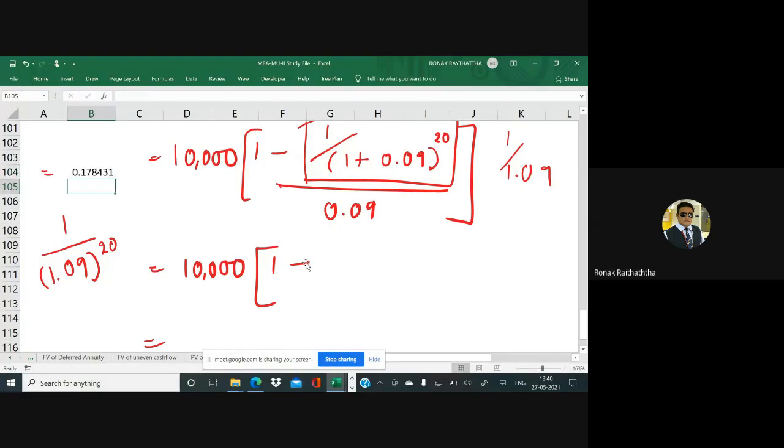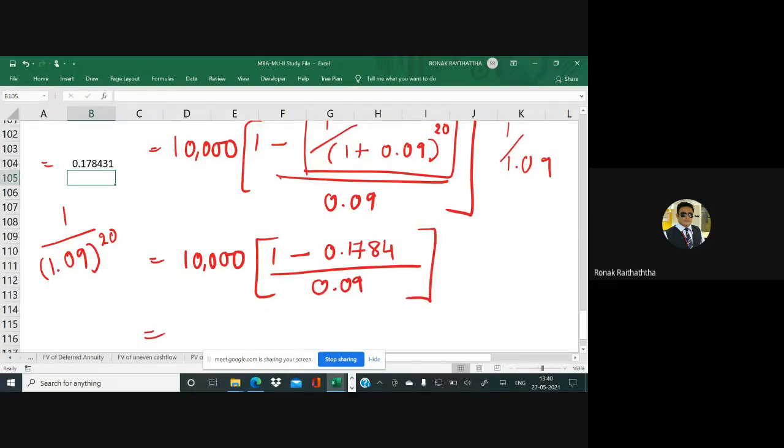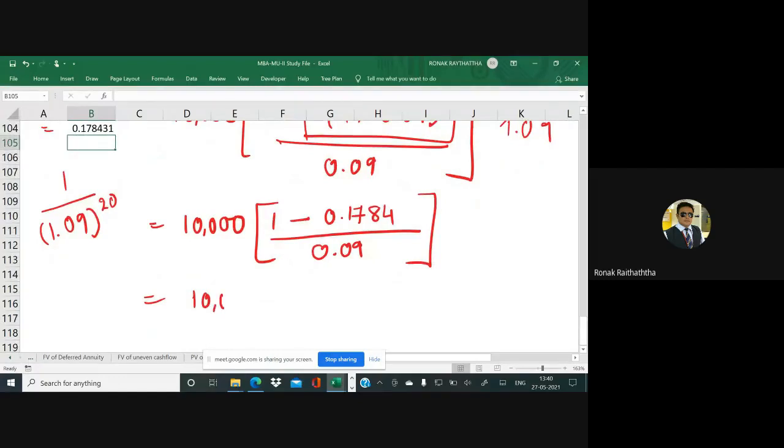So that comes somewhere around 0.1784, right? That is to be whole divided by 0.09. So equal to 10,000. Sir, this 0.1784 should be reduced from 1.